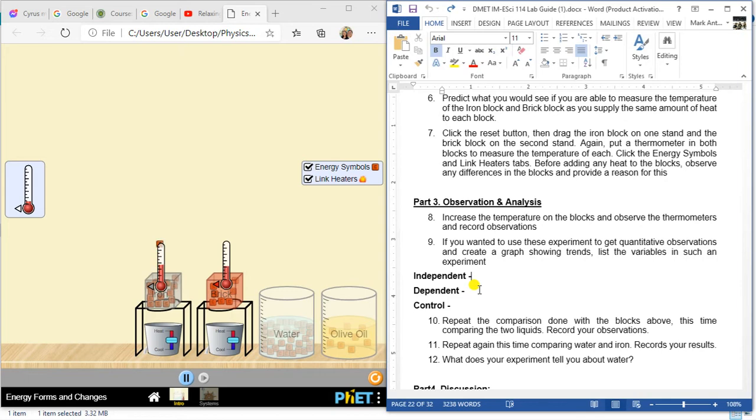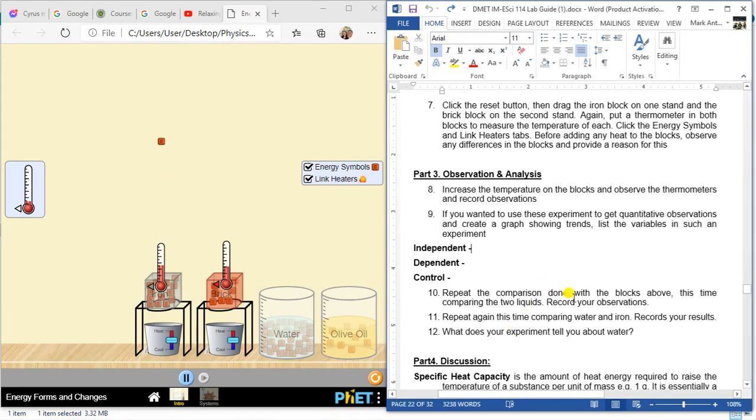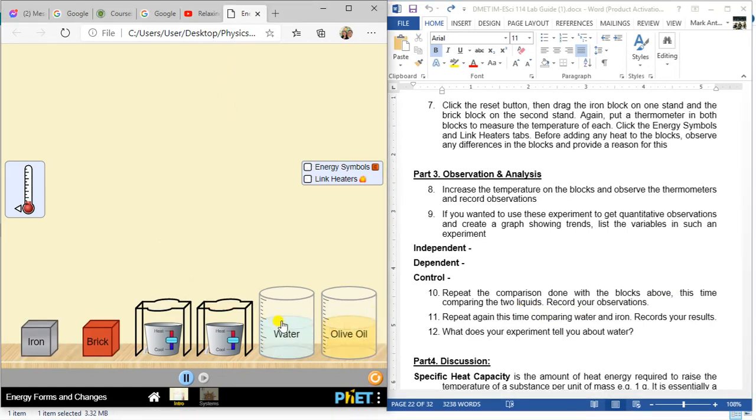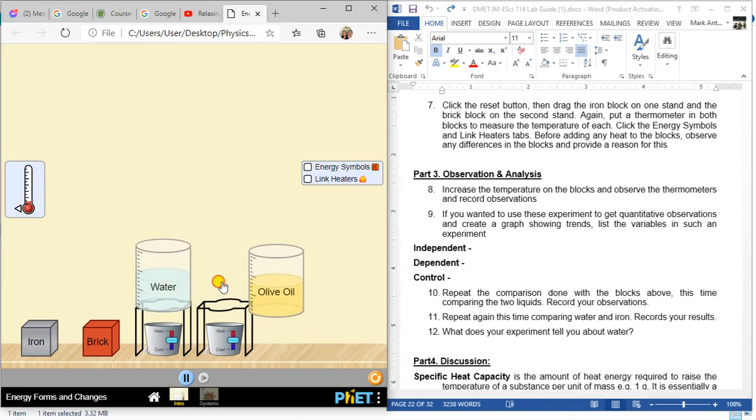And then next, repeat the comparison done with the blocks above, this time comparing the two liquids. So imo na pod i-restart si tubig na pod og si olive oil imong pagabuhatan og comparison silang duha.